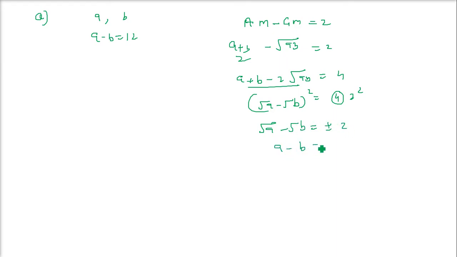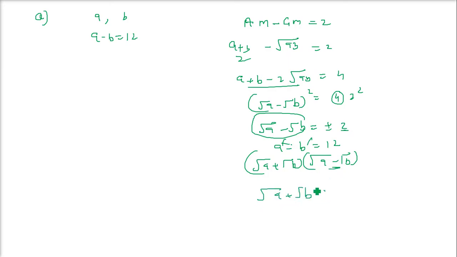Already given, A minus B equals 12. A minus B can be written as (under root A plus under root B) times (under root A minus under root B), since under root A square is A and under root B square is B. Now we know that under root A minus under root B is plus minus 2, so we can put it here: (under root A plus under root B) times plus minus 2 equals 12. So under root A plus under root B equals plus minus 6. Now we have under root A minus under root B and under root A plus under root B, and we can solve for A and B. You know how to solve it. A becomes 16 and B becomes 4.